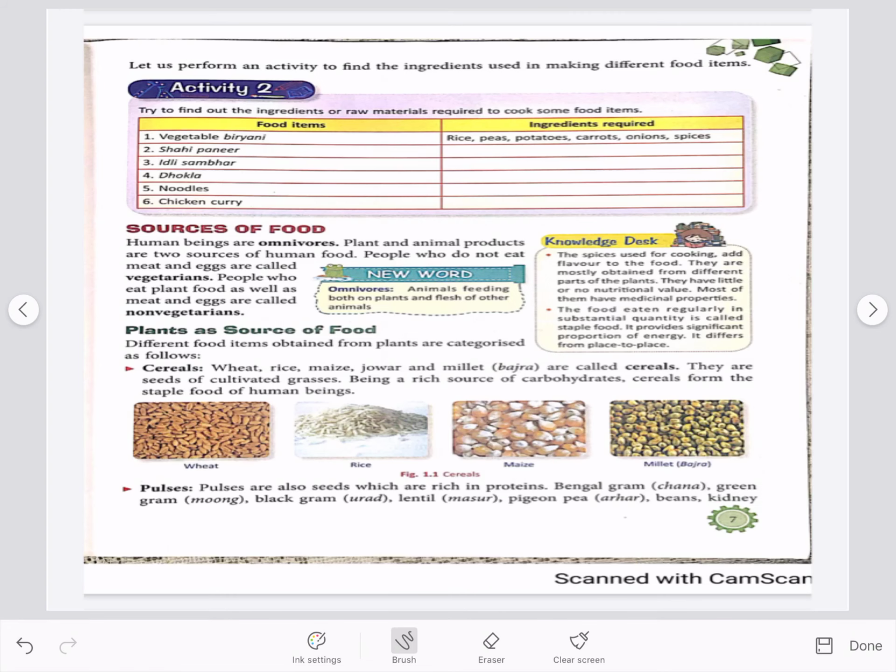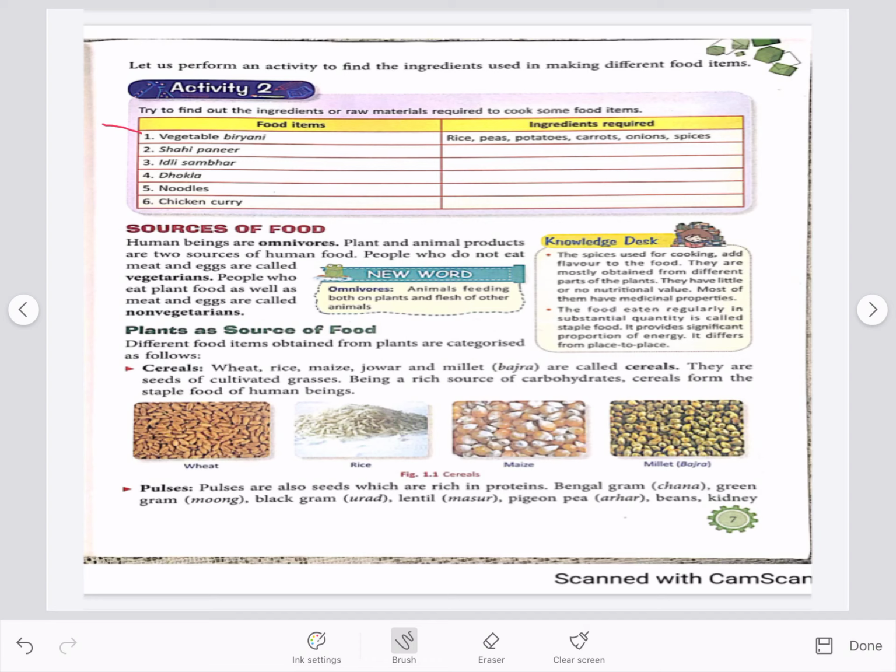Now, in the next page, the next is activity 2. You have to write different ingredients to make the given dishes. One example is given to you, that is of vegetable biryani. In this, the ingredients required are rice, peas, potatoes, carrots, onions and spices.